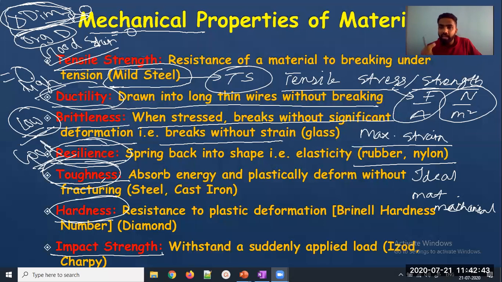Diamond will break. That means diamond has low toughness value. Diamond has low toughness value. I hope you are getting it. Now consider a similar thing. I have two materials, one is steel, another is diamond. And suppose this is my pin. What I am trying to do is make an indentation. Indentation is nothing but creating a hole.